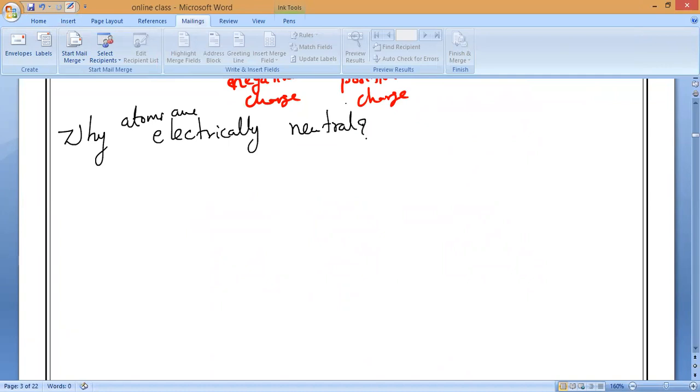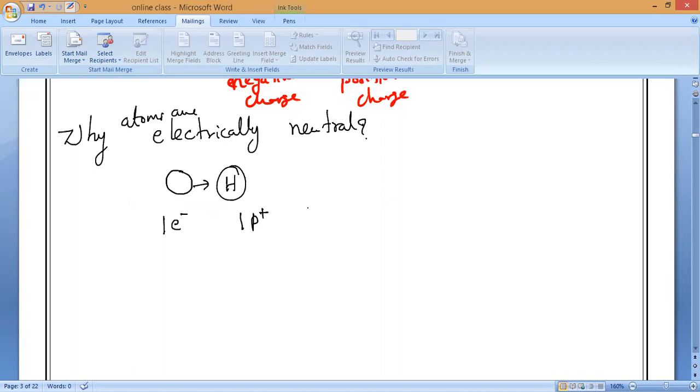You understand? Now, let us explain. For example, if we take the hydrogen atom, which contains one electron and one proton, one negative and one positive, both are balanced or not? Everybody? Yes, all of you.